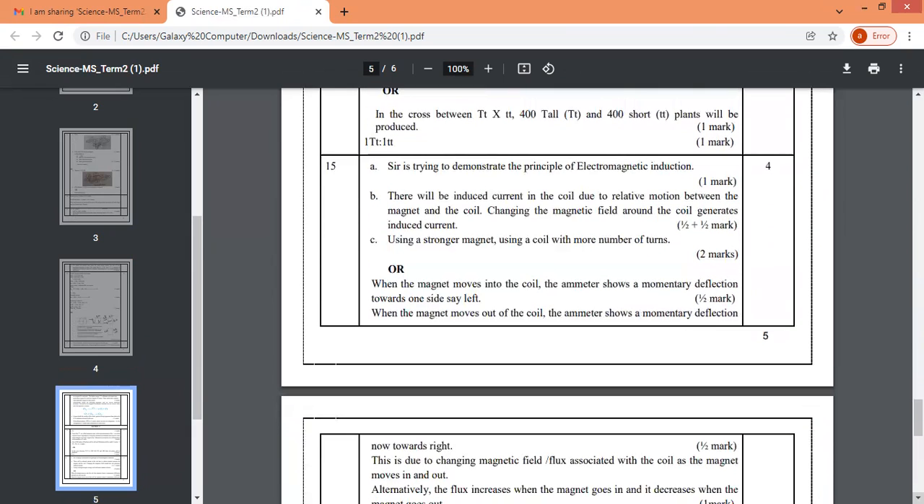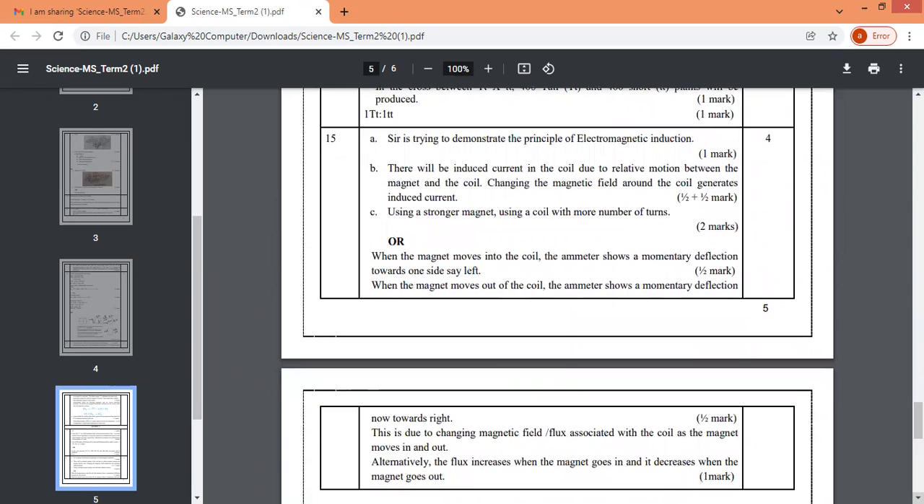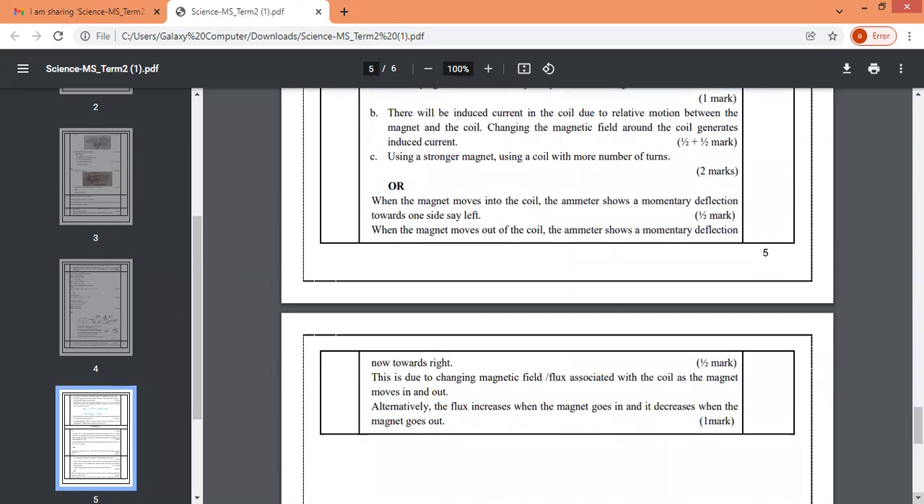14th question already passed, and finally we come to the 15th question. Case-based questions it is.